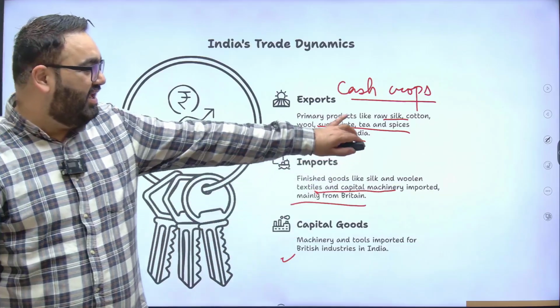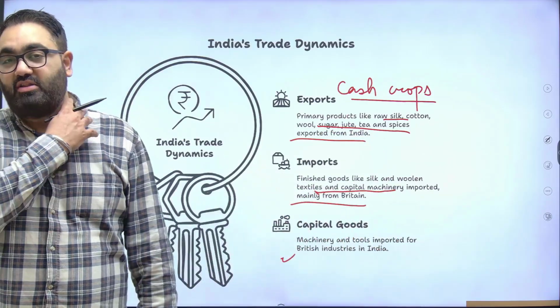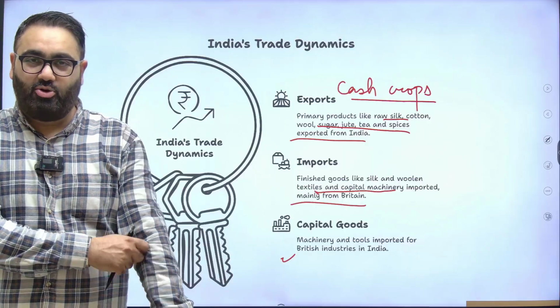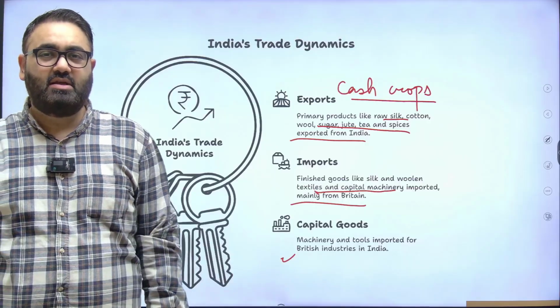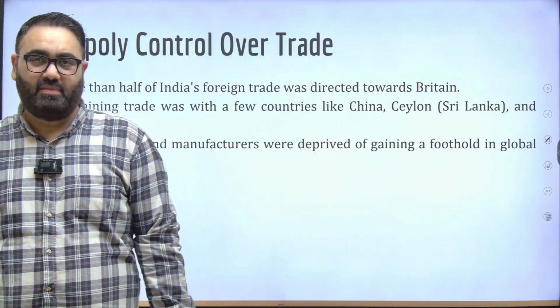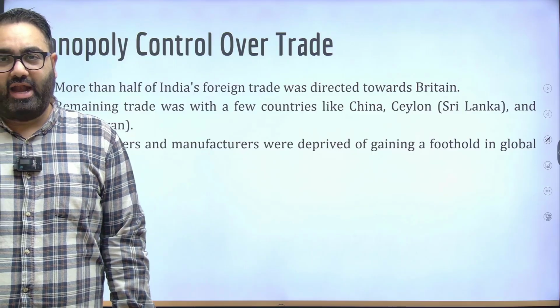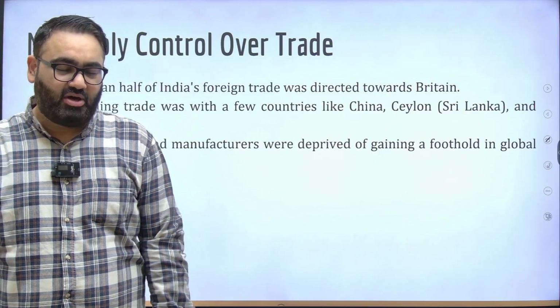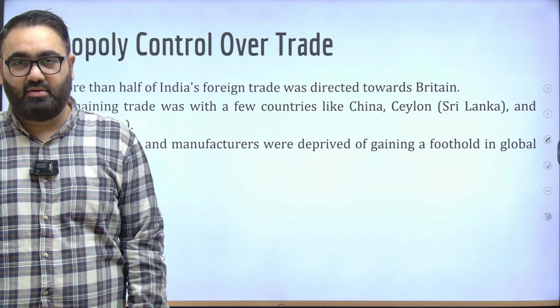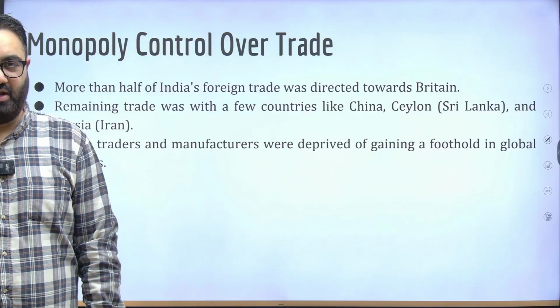Now, these kinds of things, do remember, they can ask this in the prelims: what were the important commodities exported out of India at the time of our independence? What were the commodities that we were dependent on importing at that time? The British maintained a monopoly over trade. They made sure that whatever trade happens and whenever products leave India, they mainly go to Britain. In fact, over half of India's trade was with Britain at that point of time.